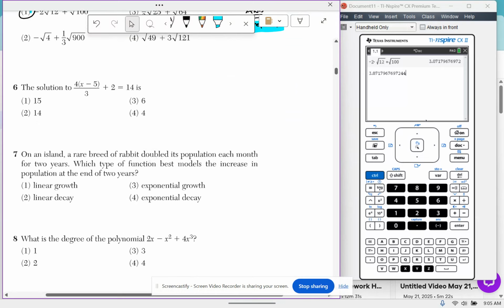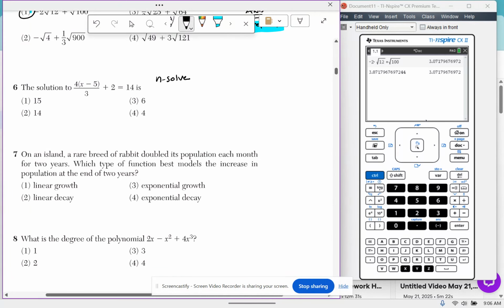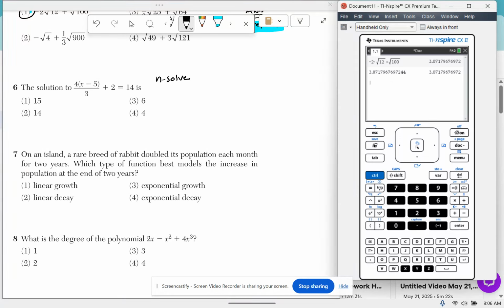The solution to 4 times x minus 5 over 3, plus 2 equals 14 is... okay, so what I want to do here is I'm going to use nsolve to get the answer, then I'm going to match my answer to what nsolve was if I wanted to do it algebraically. Since this is multiple choice, I can just type it into nsolve and get the answer though.